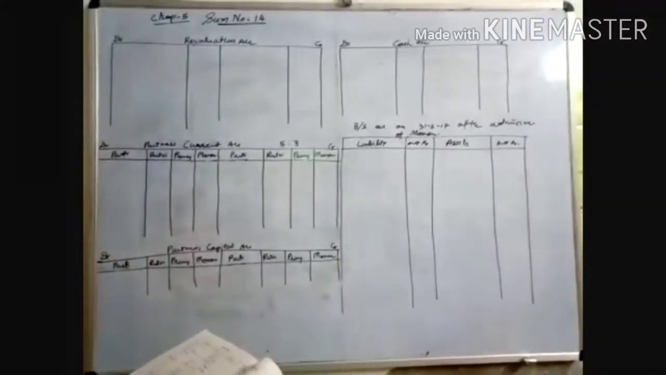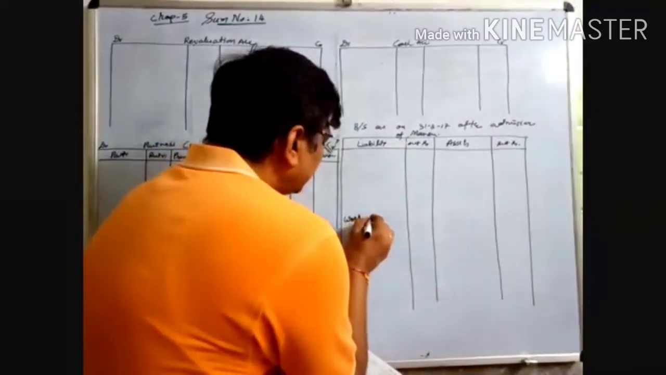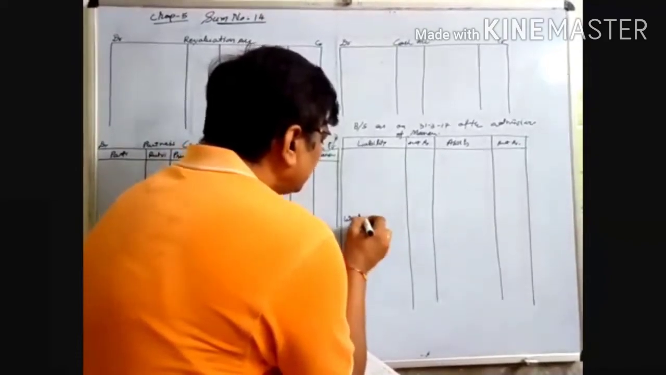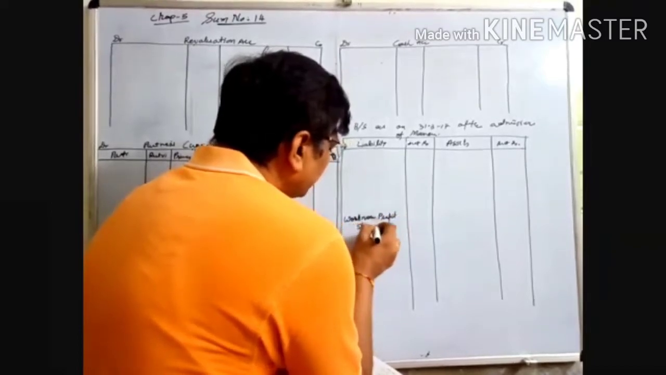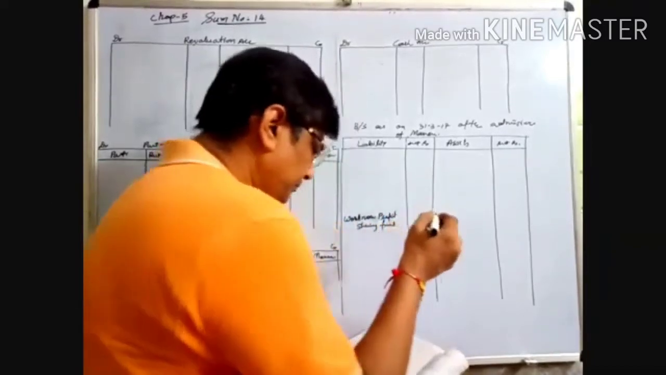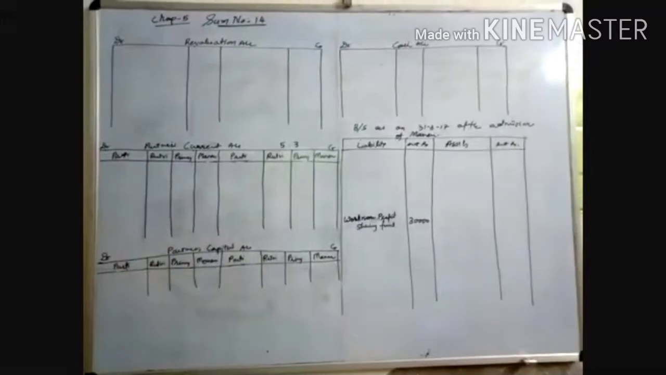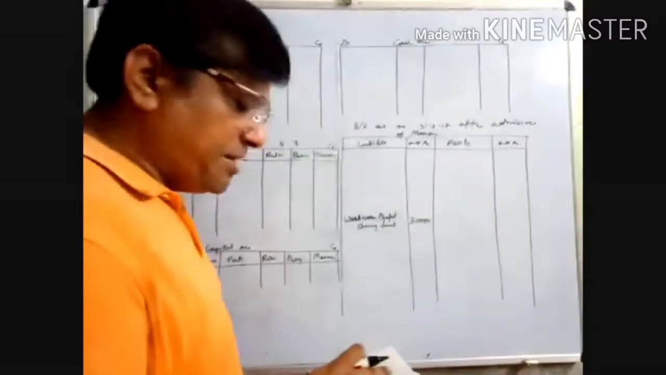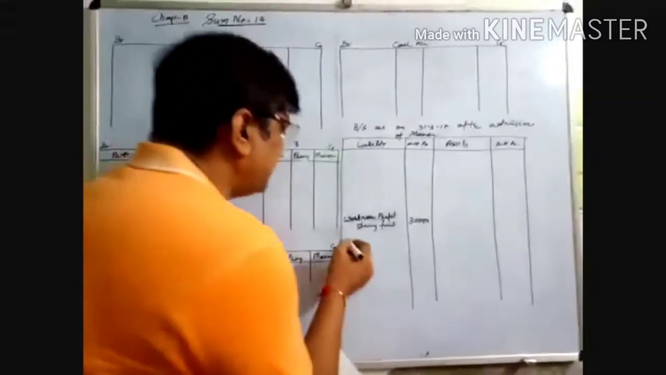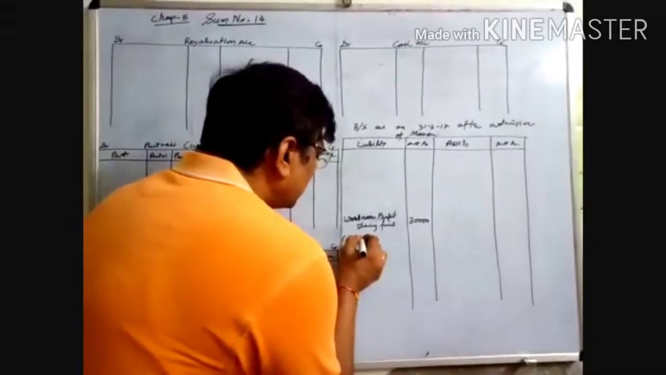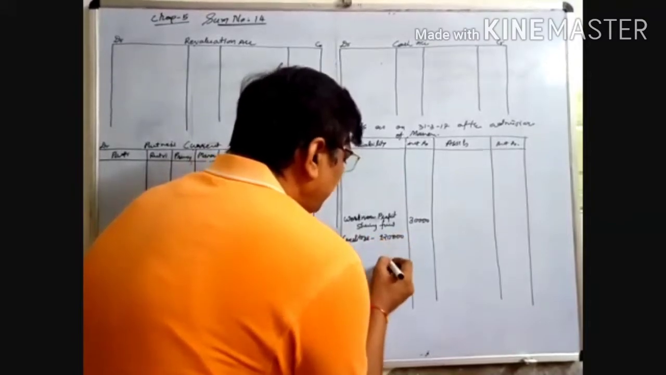Now, workmen profit sharing fund. Workmen profit sharing fund is a liability. Now we start the questions. The first entry is workmen profit sharing fund 30,000. It's a liability, so write it on the liability side. Now creditors 1,20,000. There is an adjustment in creditors, so just leave the space here.